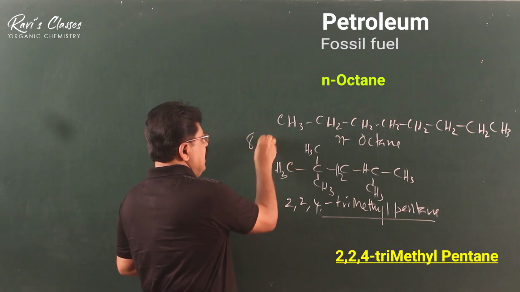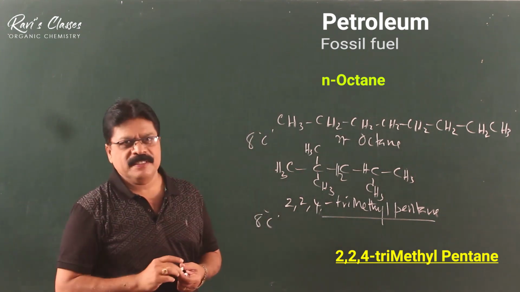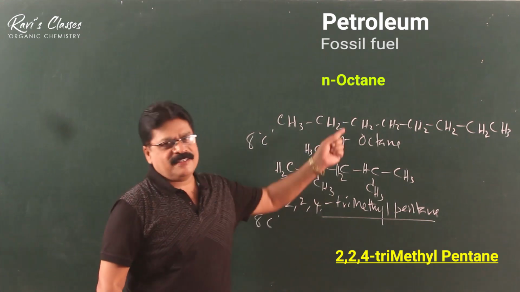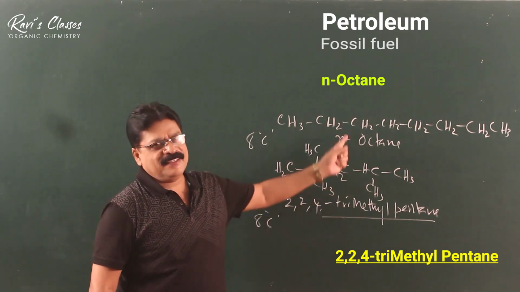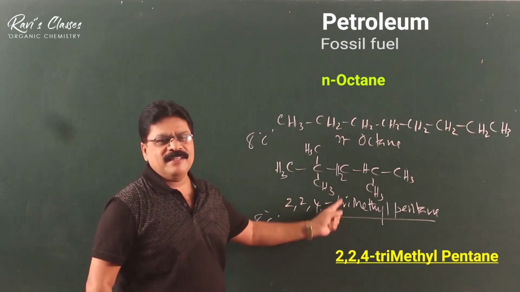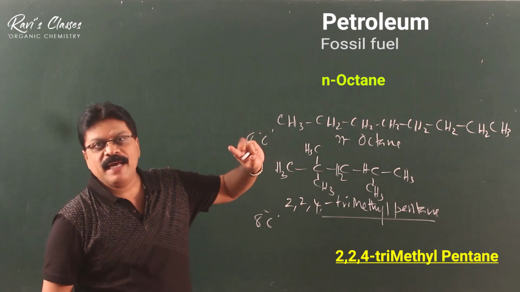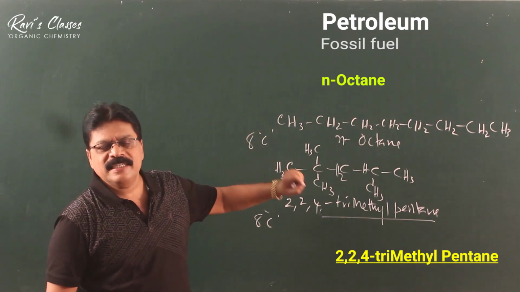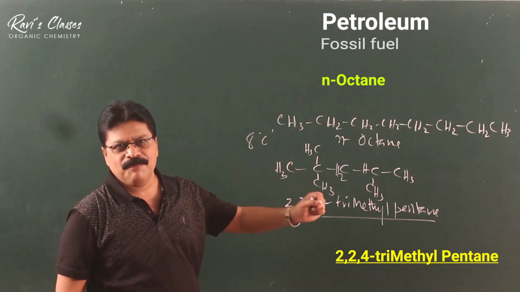Both contain 8 carbons. They are isomers. This is branched, this is straight chain. So this can undergo better compression than this. This is a better fuel than this. So there are two types of fuels, branched fuels and straight chain fuels. Straight chain fuels are poor fuels and branched fuels are better fuels.